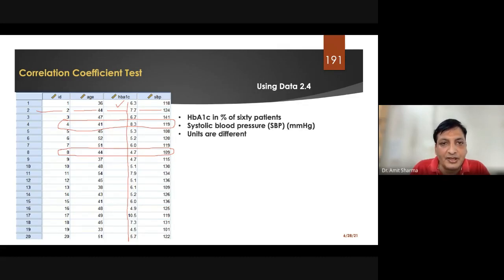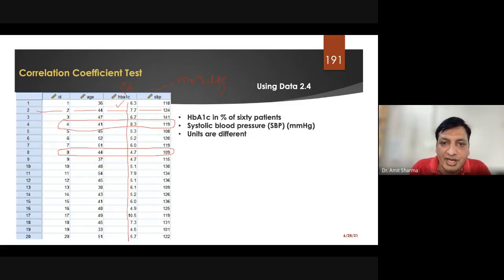Now one thing, the units are different. The unit of HbA1c is percentage and the unit of systolic blood pressure is mmHg. So by seeing the mean difference, we cannot find out whether one variable has a correlation with another variable.